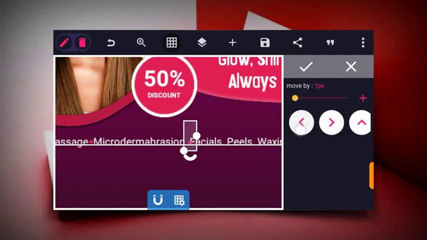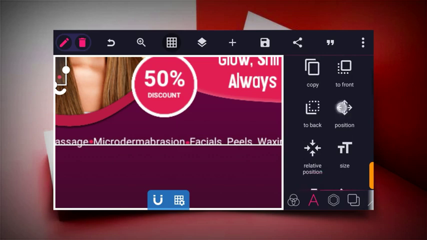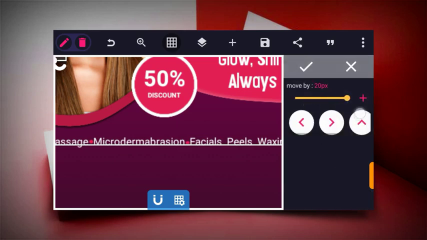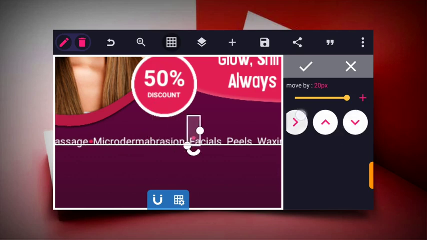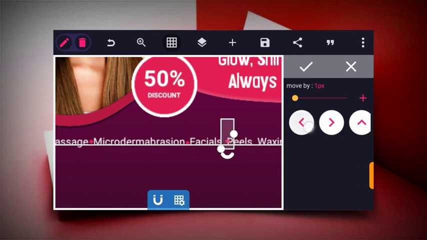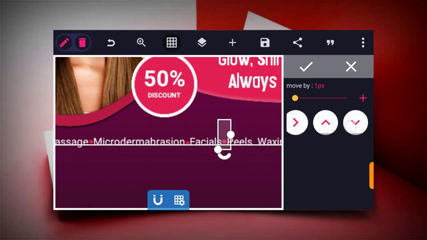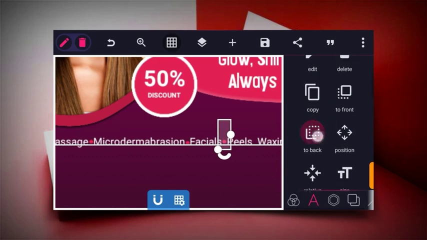So just duplicate, copy, and then place at the center. Copy and place at the center. Make sure it is at equal alignment. So use the position tool to place it at the center of each treatment you are offering. So copy and place.